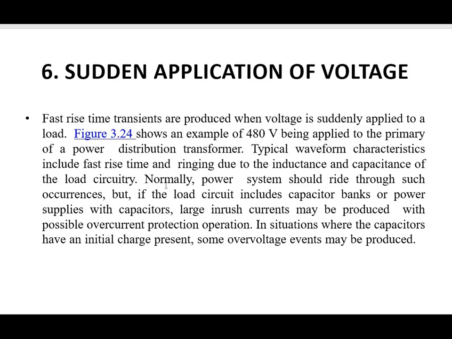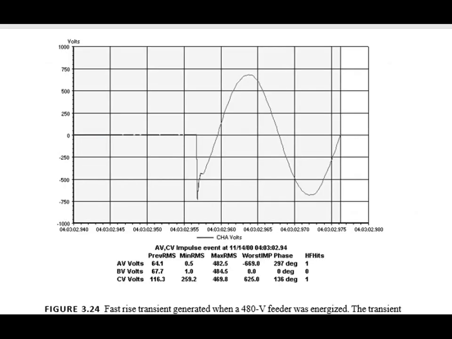Normally power systems should ride through such an occurrence, but if the load circuit includes capacitor banks or power supplies with capacitors, large inrush currents may be produced with possible overcurrent protection operations. Where the capacitors have an initial charge present, some overvoltage event may be produced. So zero voltage is there, and after sudden application of voltage, this kind of transient will occur in the power system.